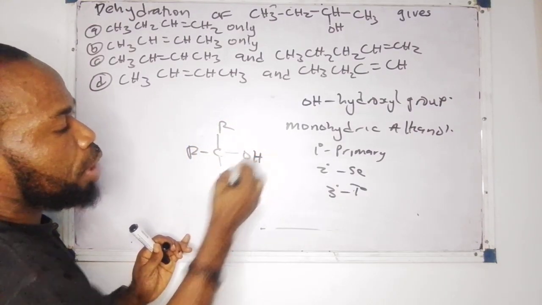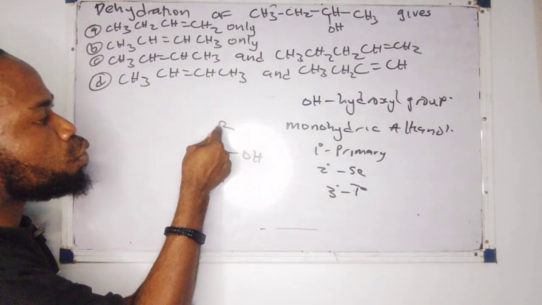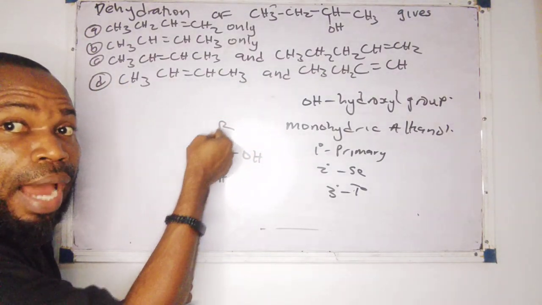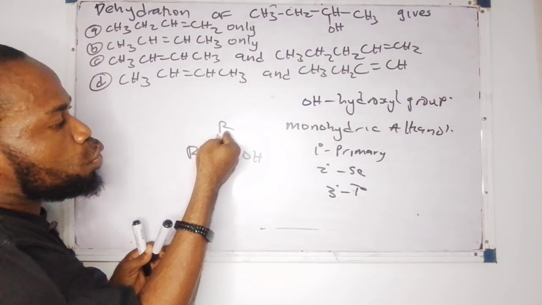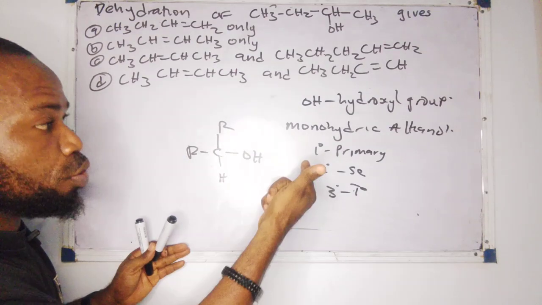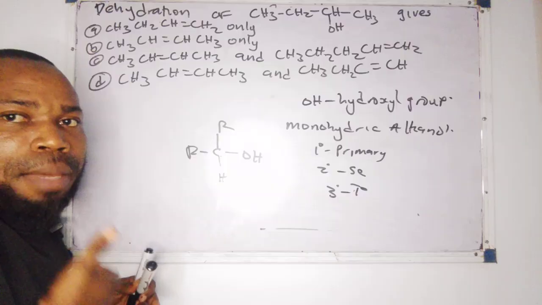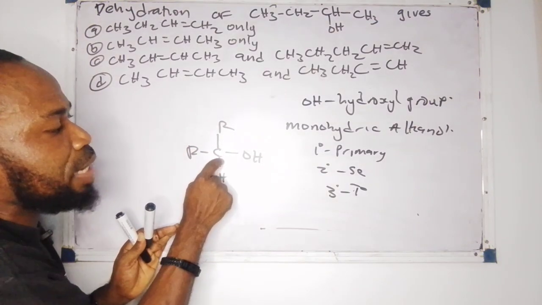We have OH. Now, some places can say, oh, secondary alkanols are alkanols that have two alkyl groups. Sure, say this R here is an alkyl. It has two alkyl groups attached to the carbon that carries the OH. You can say, oh, it's a secondary alkanol. Yes, it's correct. But we like to identify the alkanols by the hydrogen that is attached to the carbon.